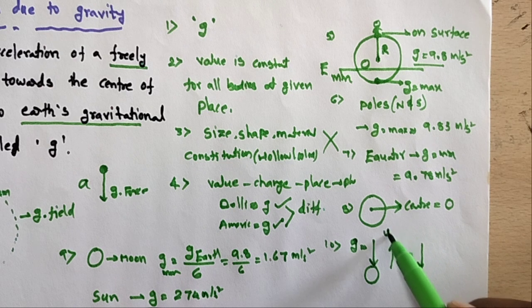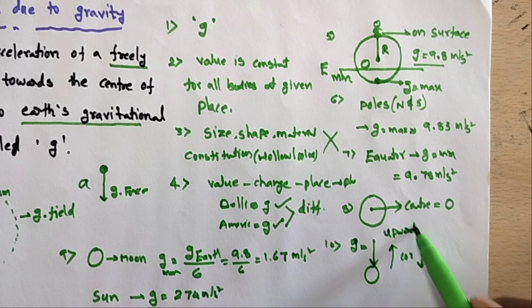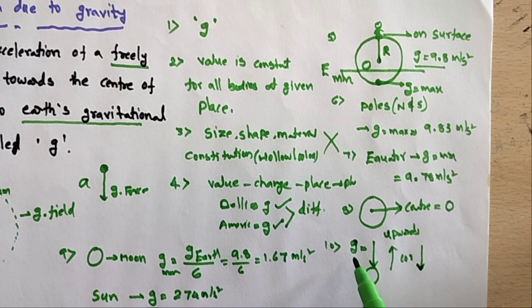If the body is projected upward, going up, the acceleration due to gravity is in the downward direction. If the body is falling freely downward, it is also in the downward direction. Whether the object is moving upward or downward, acceleration due to gravity is always directed downward.